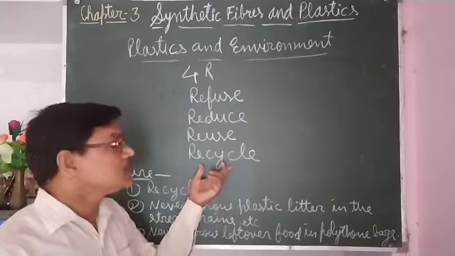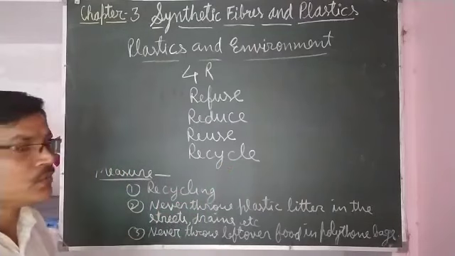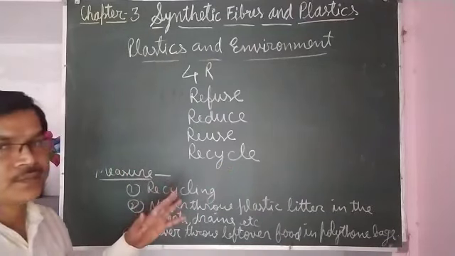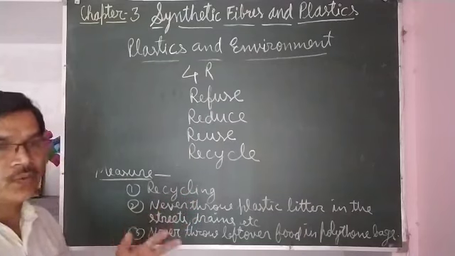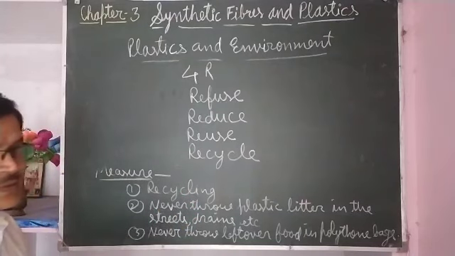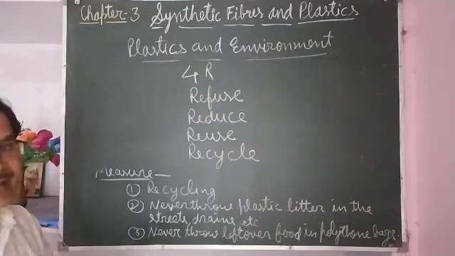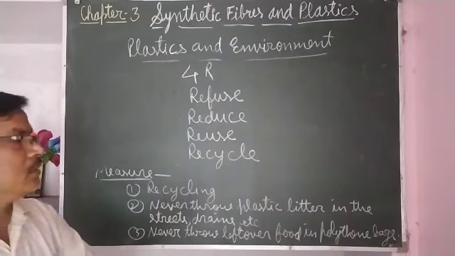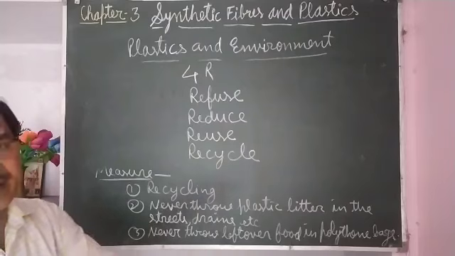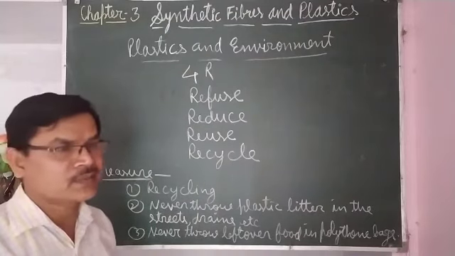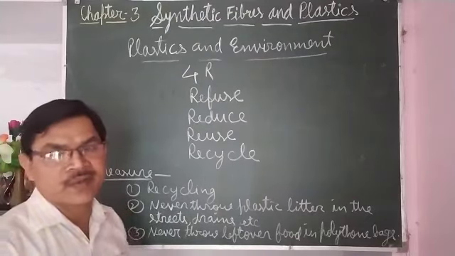The fourth one is recycle. Recycle, as I told you here, whatever old plastics are there should be separated, and whatever organic materials are there can be kept in a separate dustbin and used for making compost.